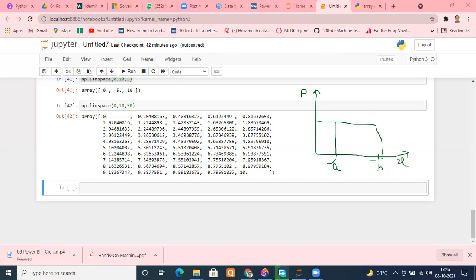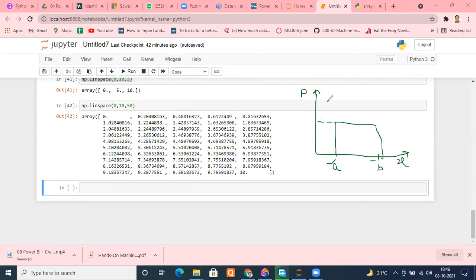Probability of three? 1/6. Again, every number has equal probability in that distribution. So we can say that our dice follows a uniform distribution. Everything has an equal probability. I hope you get an idea. What is uniform distribution? Is it fine, everyone?